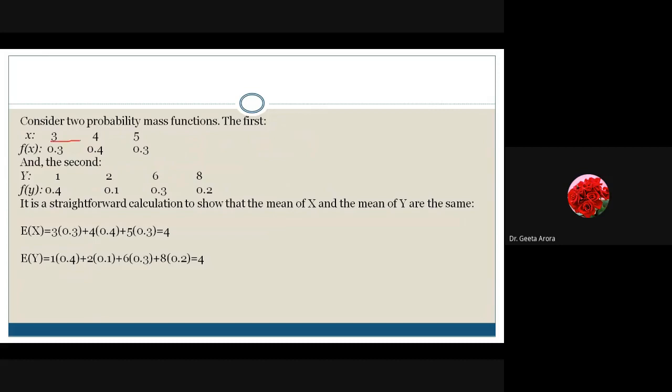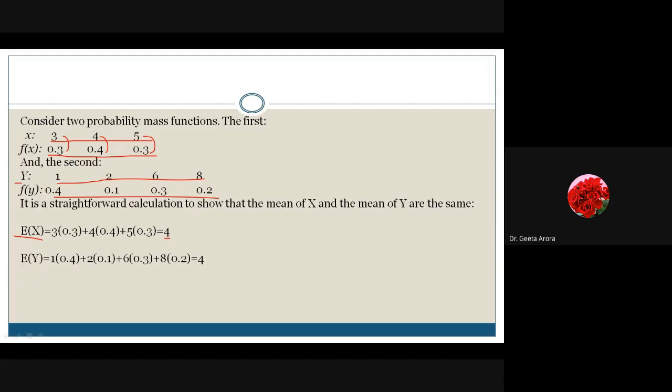For x, the data is 3, 4, 5 with the corresponding probability mass function, and the second is the y variable that can take the values 1, 6, 8 with the probabilities 0.4, 0.1, 0.3 and 0.2. So what is the mean? To calculate the mean of x, we have done 3 into 0.3, 4 into 0.4, 5 into 0.3, and the final answer, if you see, comes as 4. So for this x data, we are getting the value as 4.